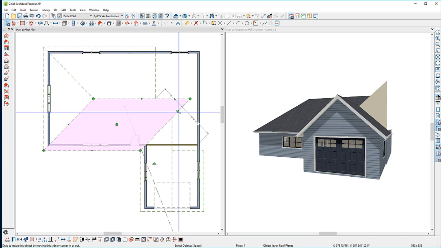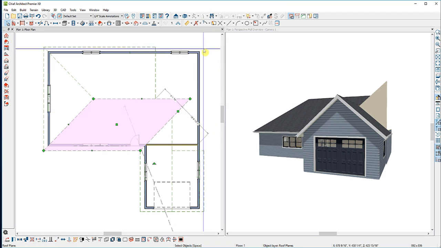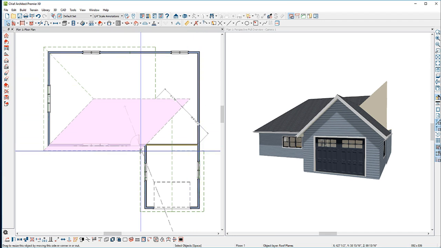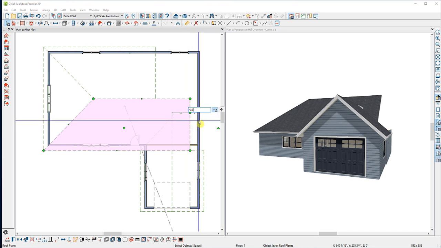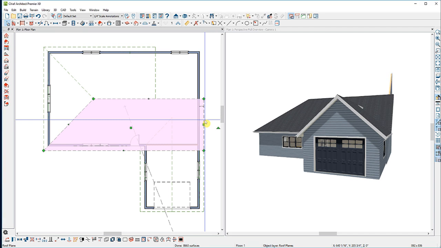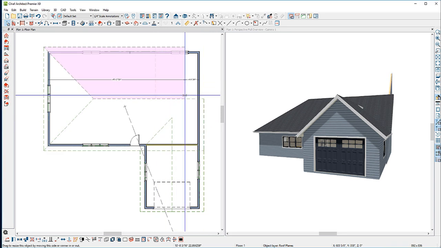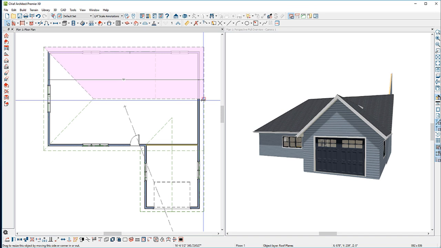I want this roof plane to continue over and form a gable across part of this wall, only from here to here. So I'll click and drag this edge till I have a 90-degree angle, and again I'll use my temporary dimensions. This time I'll use them in a little bit different way. I'll click on the dimension to the wall and I'll type -18 inches. That will take this line to 0, which is the outside edge of this wall, and then past it for the -18 inches. Then I'll simply select this roof plane, drag it right over the edge, and snap it again right to the end point snap indicator at the end of the ridge.